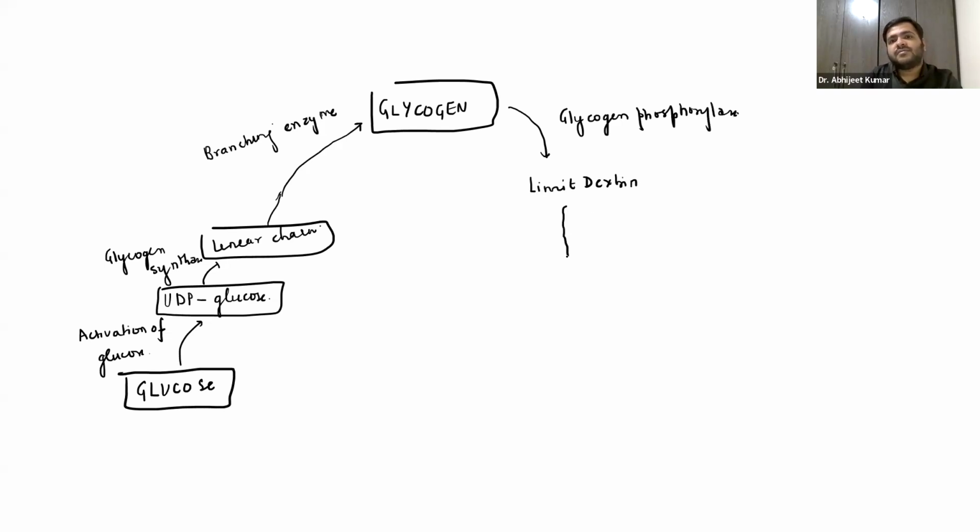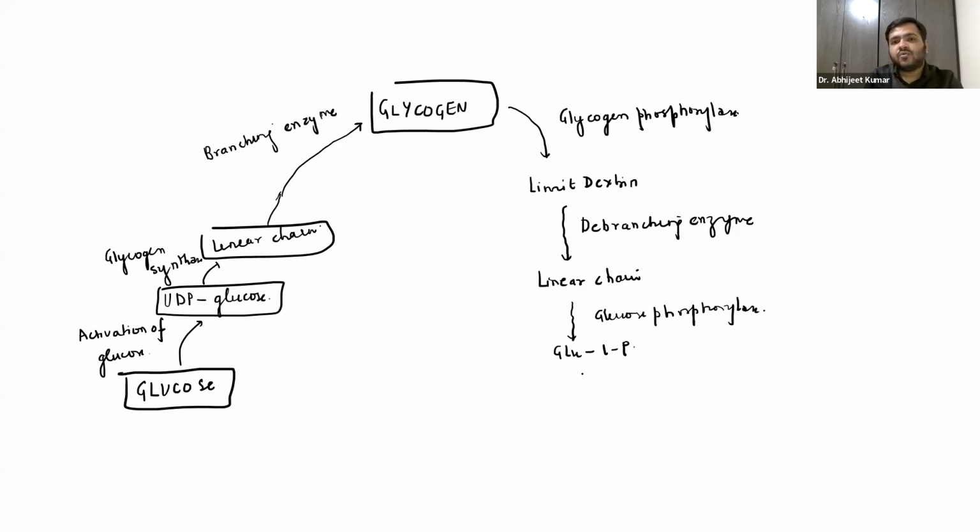Now, there is an enzyme called the debranching enzyme. This will convert the limit dextrin into a linear chain. And this linear chain will be converted into glucose 1-phosphate with the help of the enzyme glucose phosphorylase. This glucose 1-phosphate will be converted into glucose 6-phosphate by the help of the enzyme mutase.